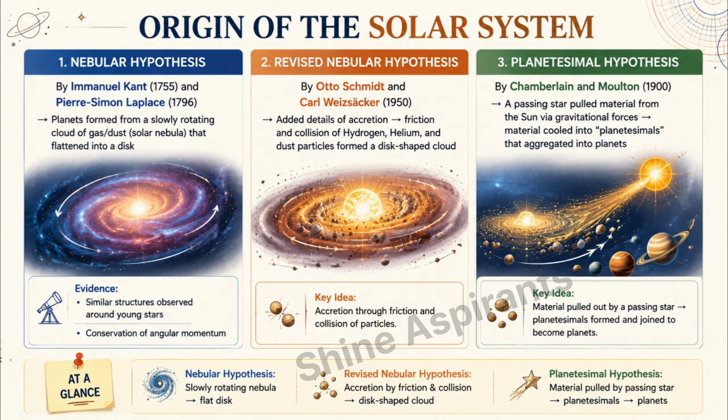Concept: a passing star pulled material from the sun via gravitational forces. This material cooled into planetesimals, small solid bodies. These planetesimals then aggregated, combined into planets.